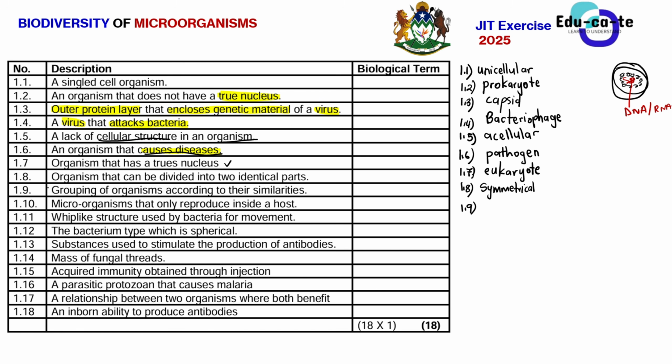It says the grouping of organisms according to their similarities. Remember that in grade 10 you already learned that for us to have the five kingdom classification system, scientists looked at the similarities between different organisms. For example, if we take a human being and a lion, we both belong to the same kingdom Animalia. Because of what? Because we have certain similarities. So that whole grouping and classification of organisms is known as taxonomy. It is just the scientific classification of organisms based on their similar characteristics.